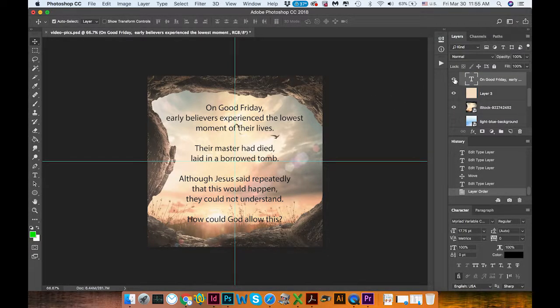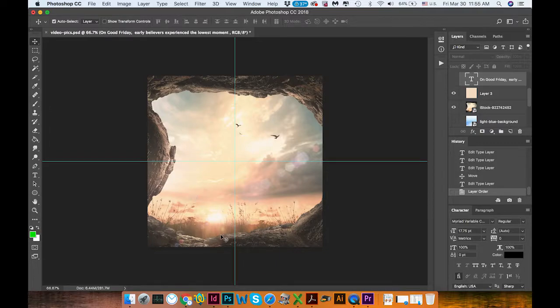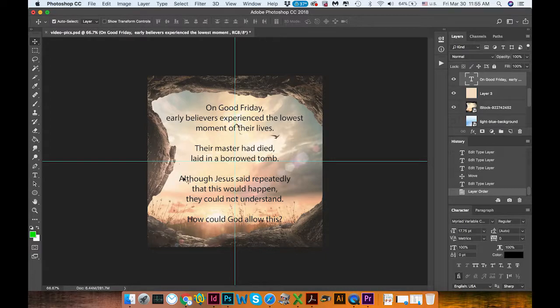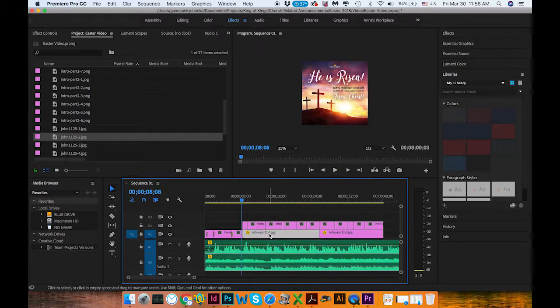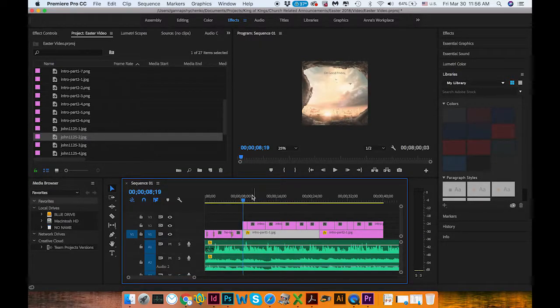The first thing I do is save this as a JPEG. Then I save different parts of this text as PNGs. When the next part goes in, the background is moving, kind of zooming in a little bit, and the text is coming in together with the voice. Let me show you how it works. This is the intro part JPEG. This is just an image. And then the PNGs start coming in.